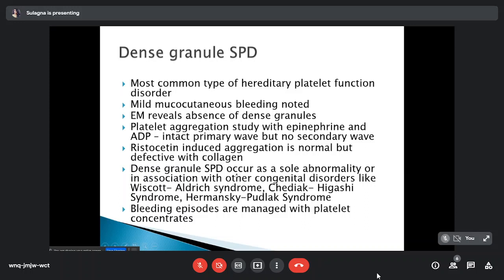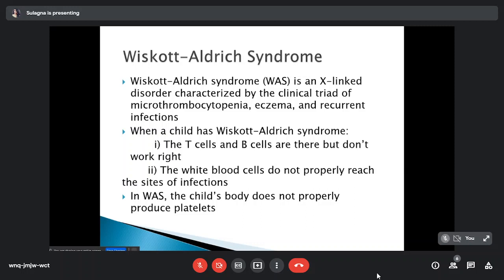Dense granule SPD occurs as a sole abnormality or in association with other congenital disorders like Wiskott-Aldrich, Chediak-Higashi syndrome, or Hermansky-Pudlak syndrome. Bleeding episodes are managed with platelet concentrate. Now, a few words about the congenital disorders associated with the dense type of SPD. First is Wiskott-Aldrich syndrome.